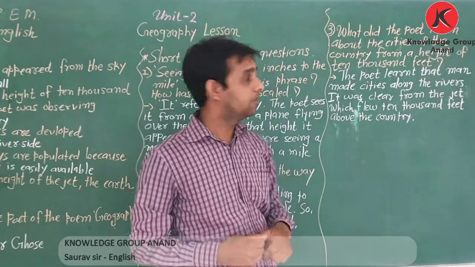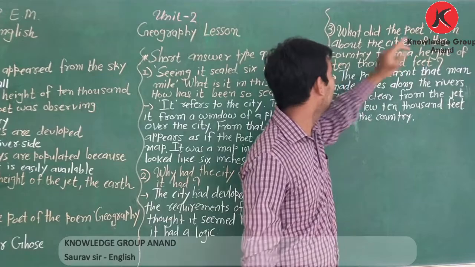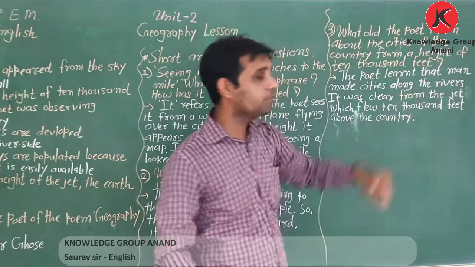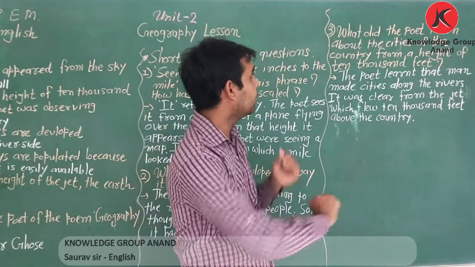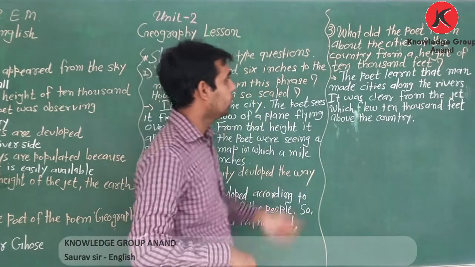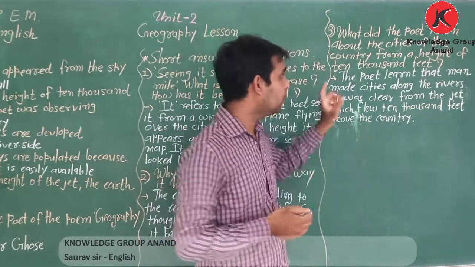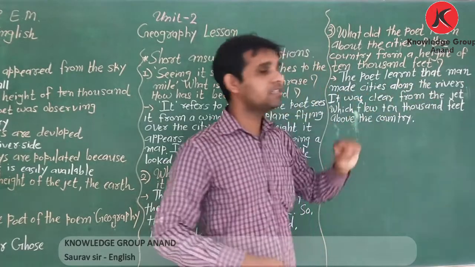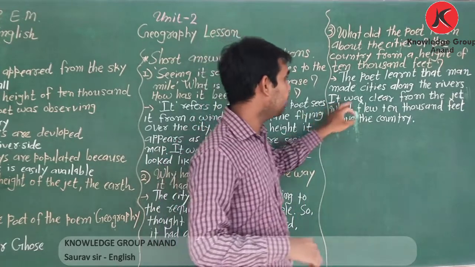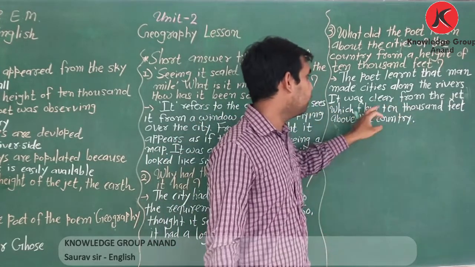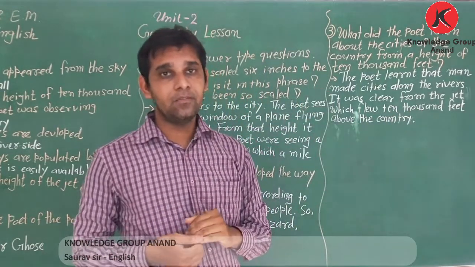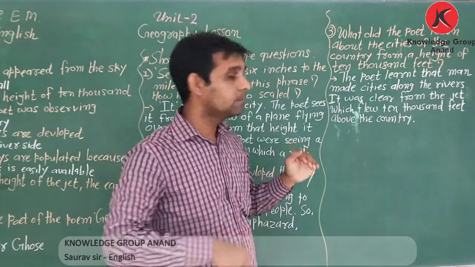What did the poet learn about the cities of the country from a height of 10,000 feet? Let's see. The poet learned that man made cities along the rivers. It was clear from the jet which flew 10,000 feet above the country.